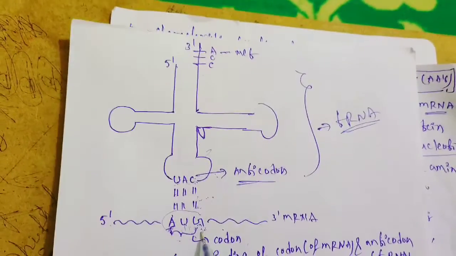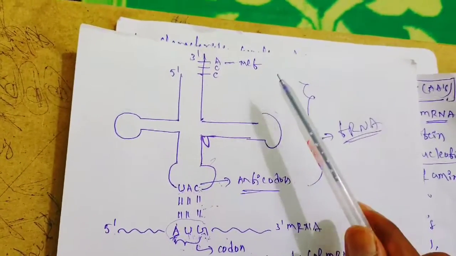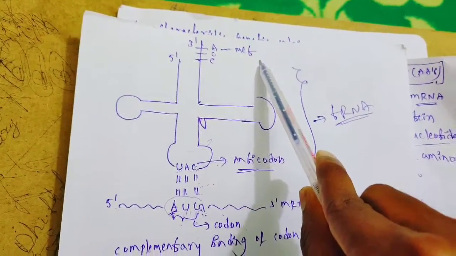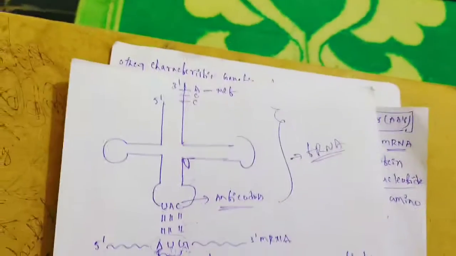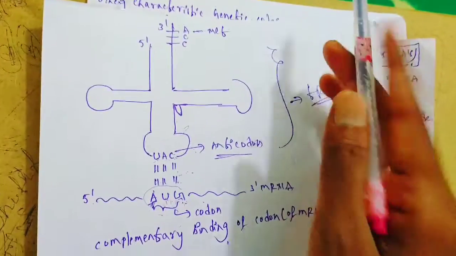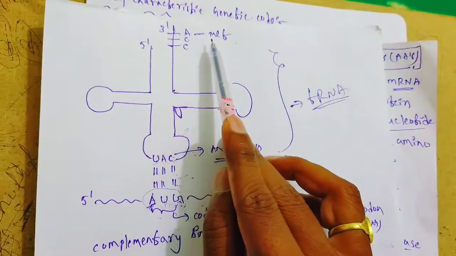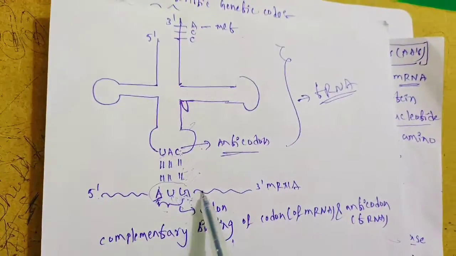This codon represents the amino acid methionine. If any other codon is there, it can represent another amino acid. The codon present on mRNA decides which amino acid is to be attached to the tRNA. That is the important point to keep in mind.